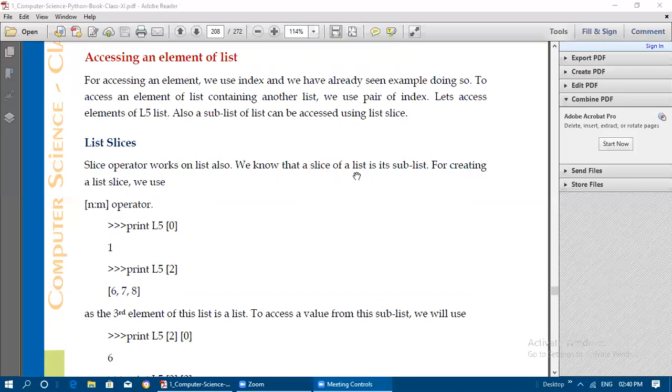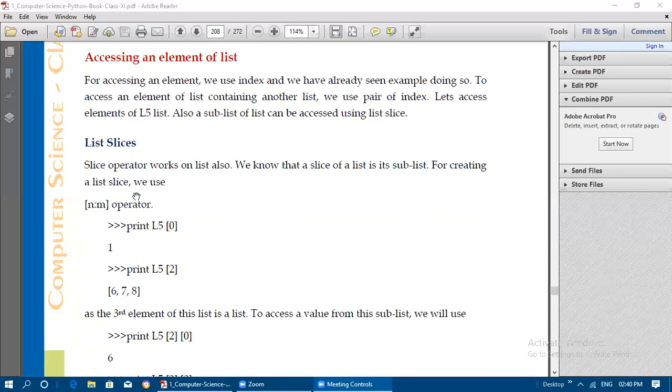We know that the slice of a list is a sublist. What is meant by slice? A sublist is known as a slice. From the list, if you are obtaining only a few elements, that is making a sublist of the given list. Yes or no? So we know that the slice of a list is its sublist.